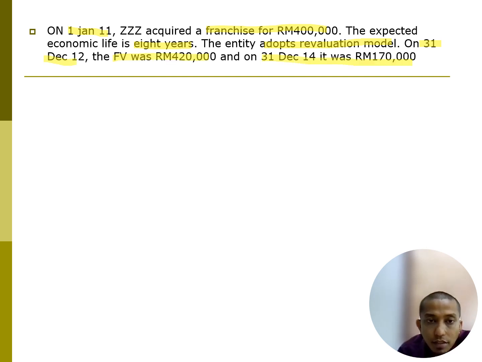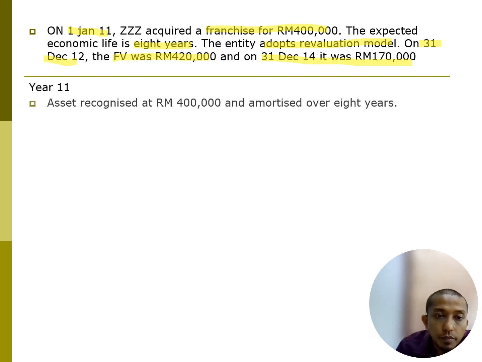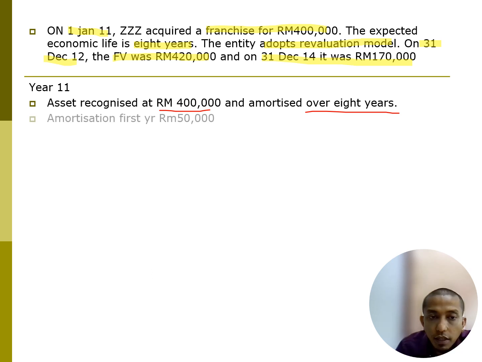Next, it is 170,000. So we see the difference between 400 to 420, 270. But remember, they have 8 years, which is a finite useful life. If it is a finite useful life, we need to calculate the amortization part. So in year X11, the first year, what happened here? Asset recognized is 400,000 amortized over 8 years. So amortization is 50,000.